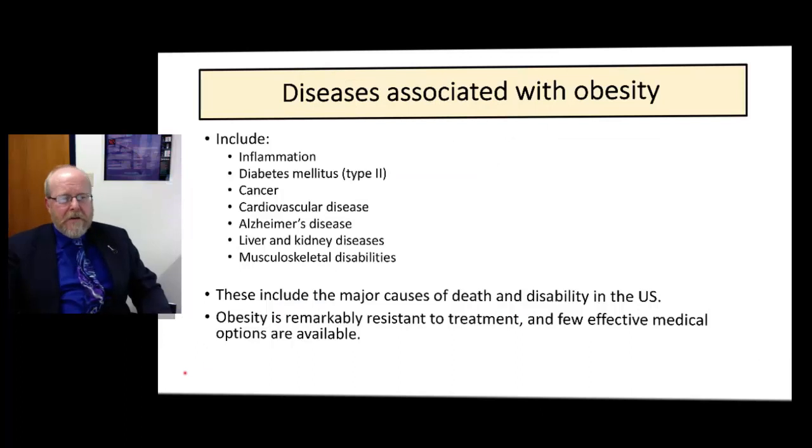Obesity is a very serious medical problem. It's associated with all sorts of harmful conditions. It's associated with inflammation, which underlies many chronic diseases. It's associated with diabetes mellitus, with cancer, cardiovascular disease, Alzheimer's disease, liver and kidney disease, and musculoskeletal disabilities. And these diseases include the major causes of death and disability in the U.S.